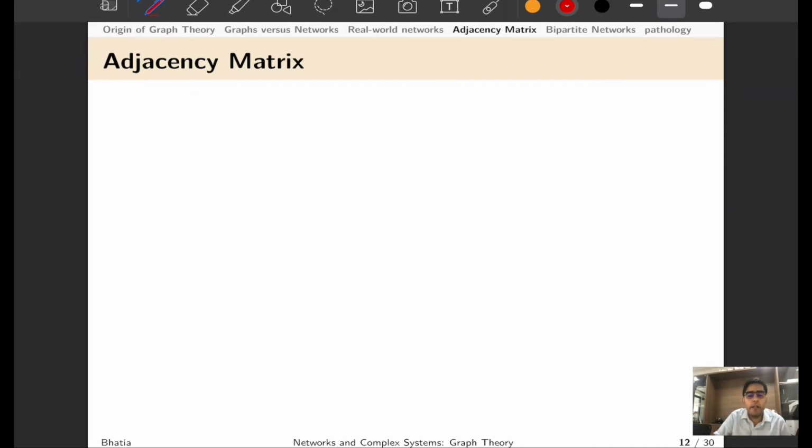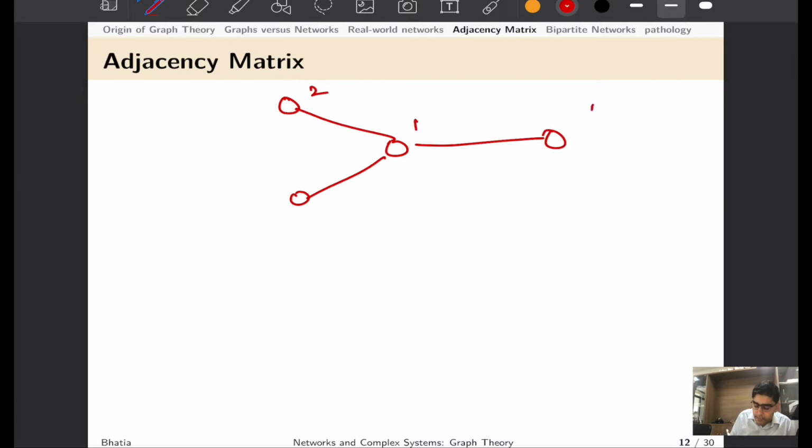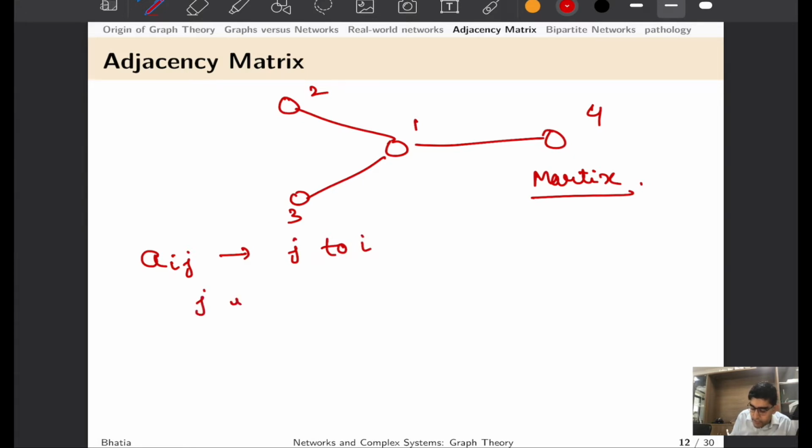Now, talking about how we are going to deal with these networks and graphs and computers simultaneously, because a computer is not going to understand the photograph of these graphs, we will learn something called the adjacency matrix. So let us consider that we have a small 4 node network with nodes 1, 2, 3 and 4, and we want to describe this graph using a mathematical entity called a matrix, and each element of this matrix would represent a connection from j to i.